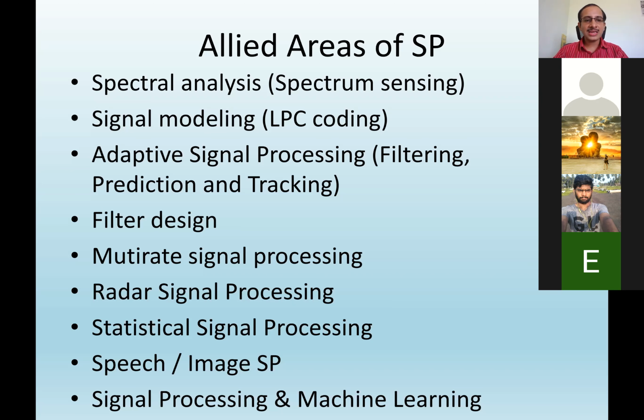Such signals are called random signals or random processes. How we deal with signal processing concepts for such random signals is mainly covered in statistical signal processing. It also covers estimation theory concepts, that is, how to estimate a system in a real scenario, or even detect whether a signal is present or not. So estimation and detection are also part of statistical signal processing.